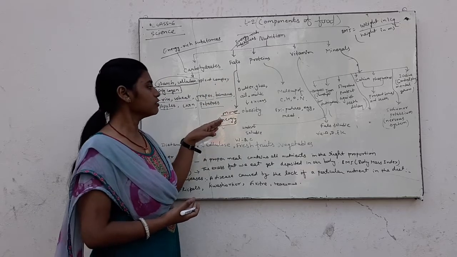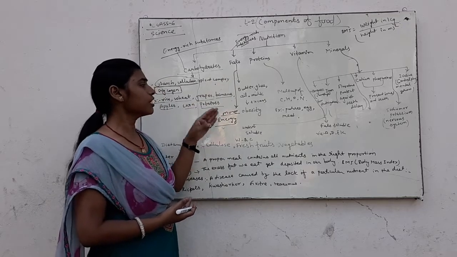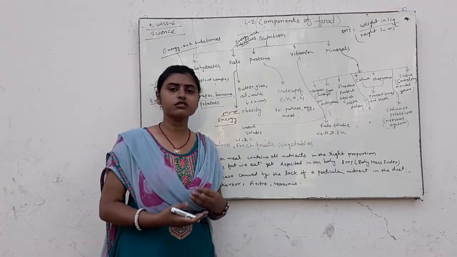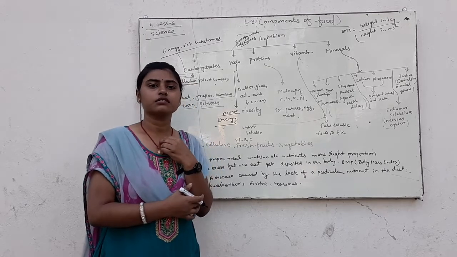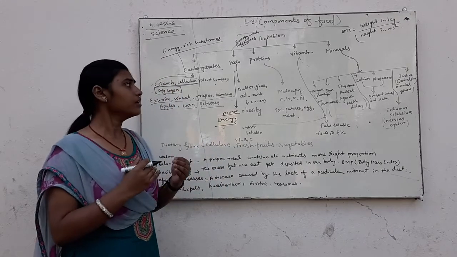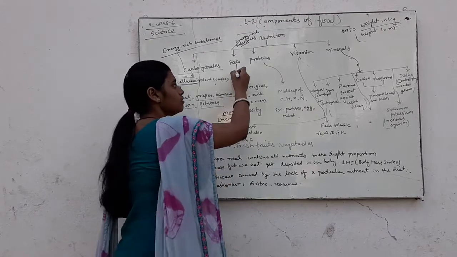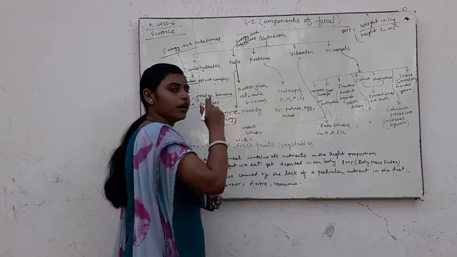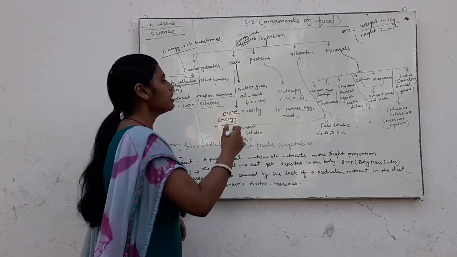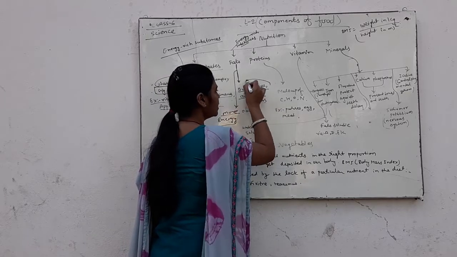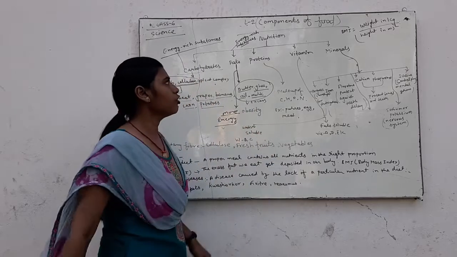Fats provide more energy than carbohydrates, and they are stored under our skin. Butter, ghee, oil and milk are examples of fats.